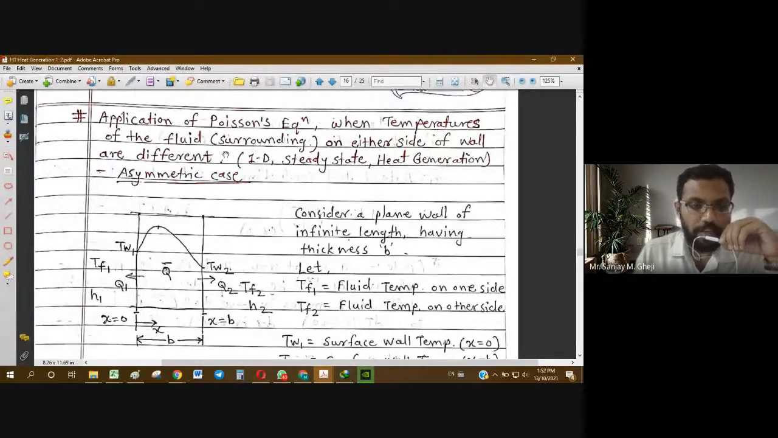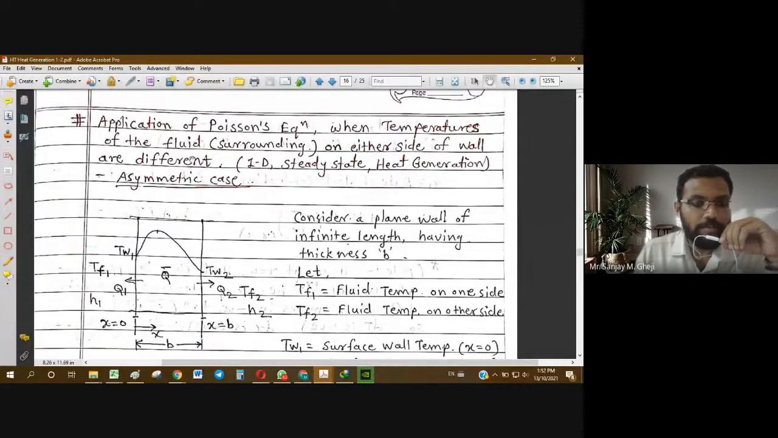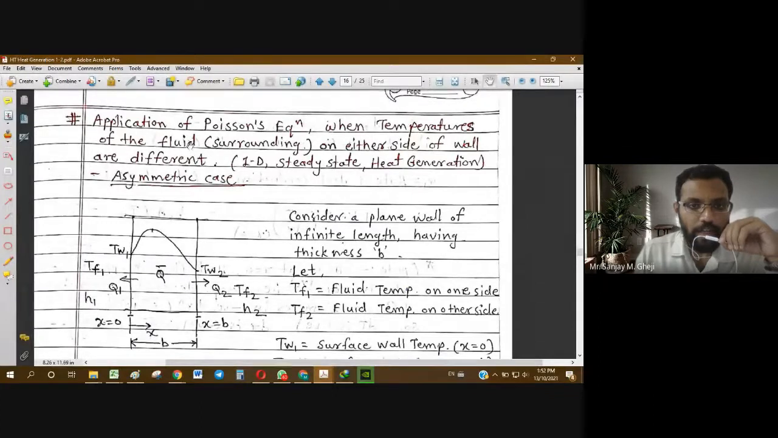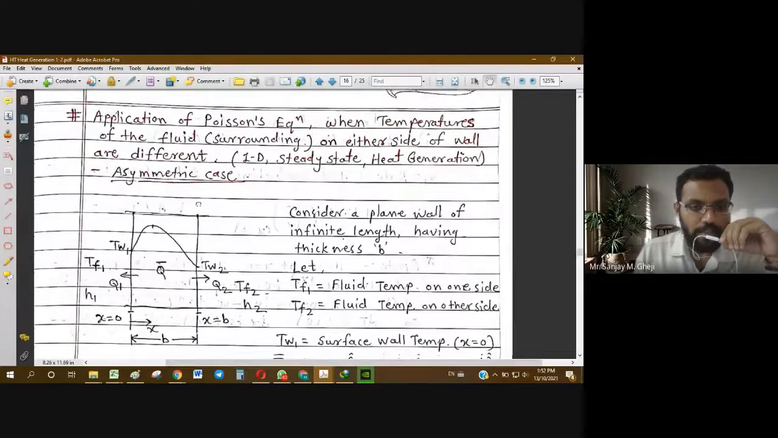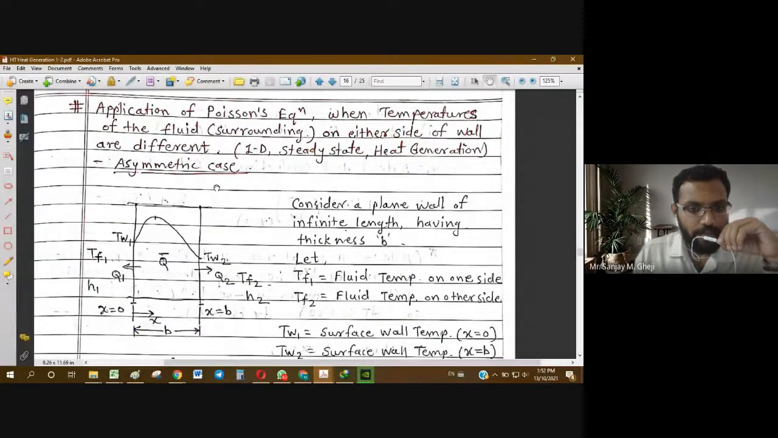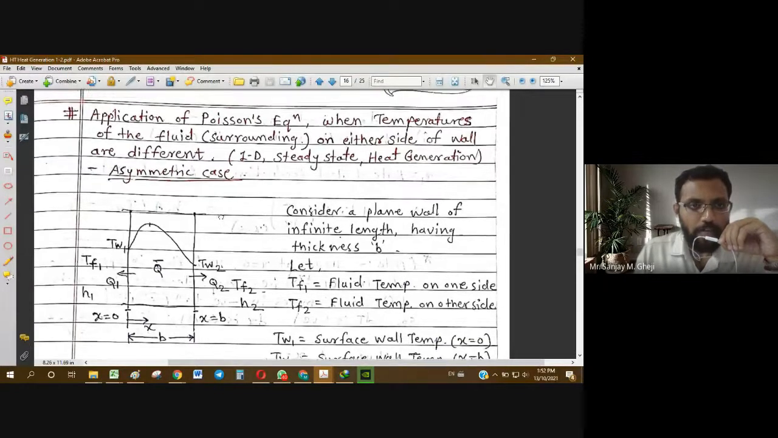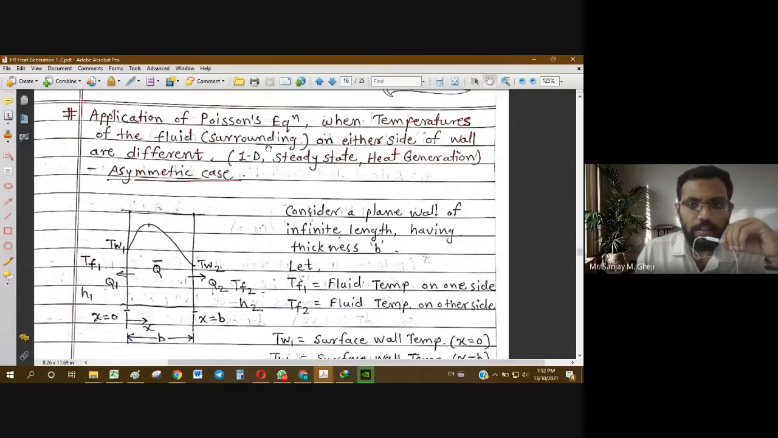In the earlier case, at least the fluid temperatures were maintained the same, so we had some simplicity, or the level of difficulty was easier. But now, as the fluid temperatures are changed, their heat transfer coefficients will also change, and the wall temperatures will also change. So we have some more additional complexity involved in this case. The rest of the conditions remain the same: one dimensional steady state heat transfer with internal uniform heat generation.